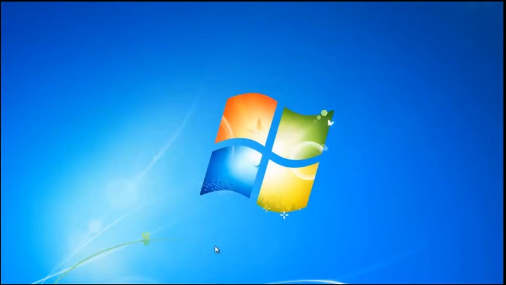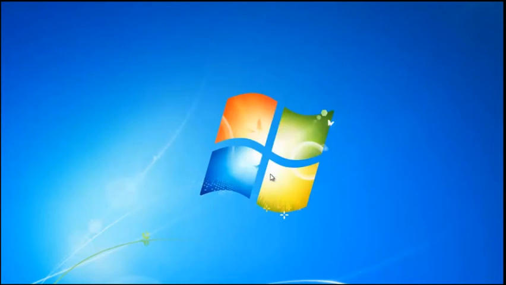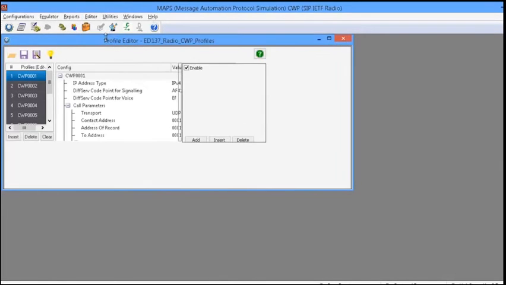Let's begin with the live demo of our product. First I will start with the radio call emulation using our MAPS ED137 radio. Now I am launching this MAPS ED137 radio. Here we can select the node that we want to emulate, CWP or GRS. Right now I will select it as a CWP. Now I'll start the test bed. I'll go to the profile editor.